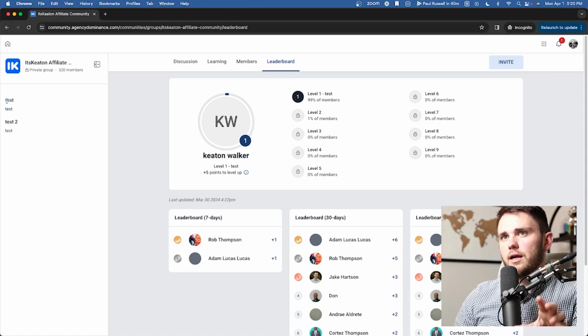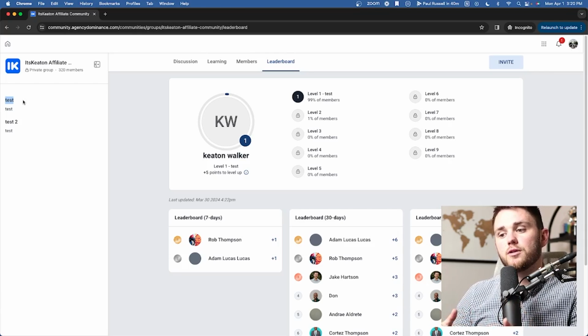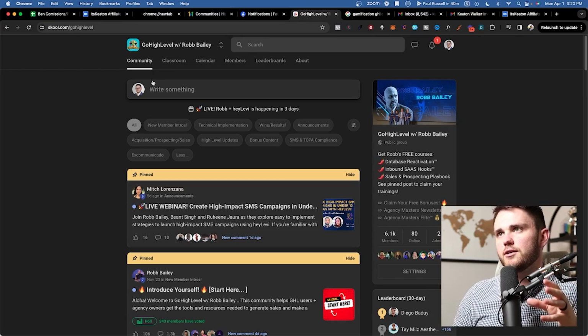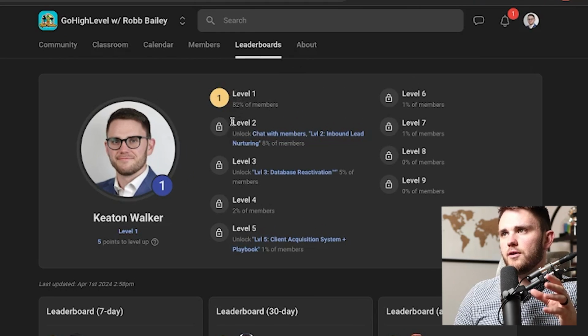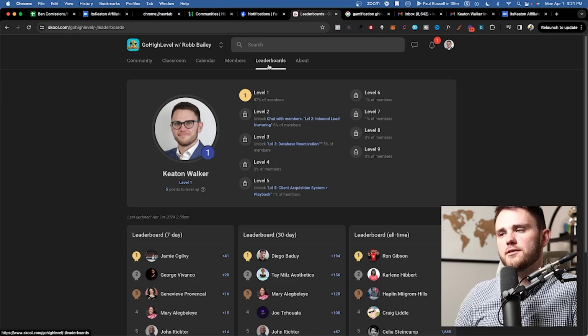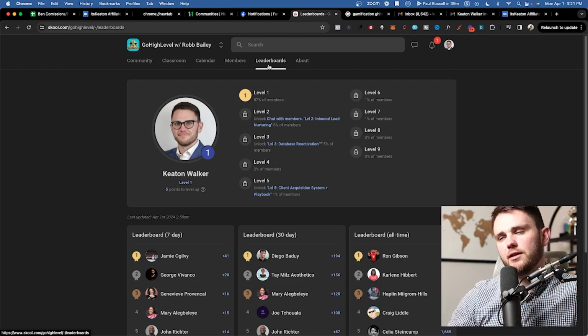As far as I can tell right now, you just have to say level 1 reward is, and then it's a text, level 2 reward is this. And it's not automatic, but they are coming out with the ability that once somebody reaches that reward level, you'll be able to trigger based off that in workflows, which is really cool. This is my buddy Rob Bailey's community here, and he's done a really good job of this. So if I go to leaderboards, you can see I'm level 1 here, but if I go to level 2, it will unlock this course here, which of course High Level will be coming out with a version of this. But you can see why this is so helpful because it encourages people to help other people inside of the community. So you end up having less work at the end of the day.